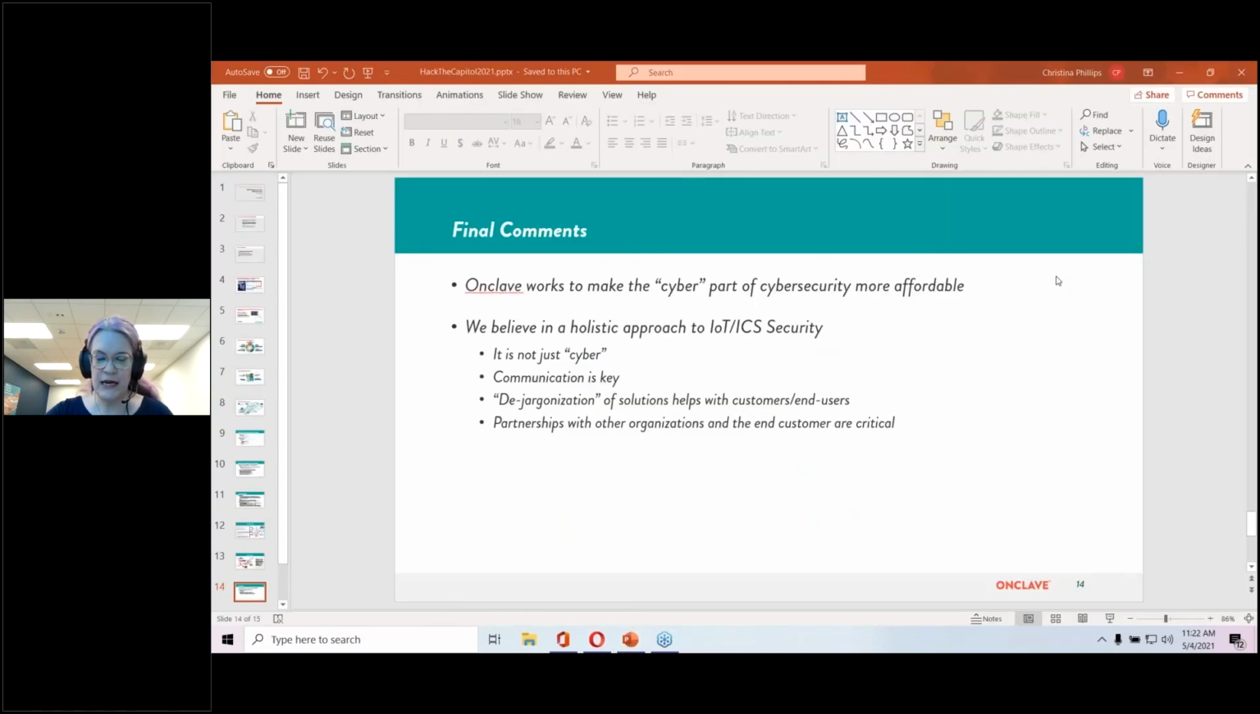And the last slide I'm going to share is basically my final comments. Enclave works to make the cyber part of cybersecurity more affordable. We believe in a holistic approach to IoT ICS security. It's not just cyber. Communication is key. Dejargonization of solutions helps with customers and end users. It's one of those critical pieces that I've learned in dealing with trying to do deployments for a public works facility. Partnerships with other organizations and the end customer are critical.